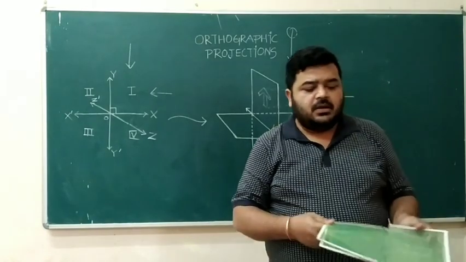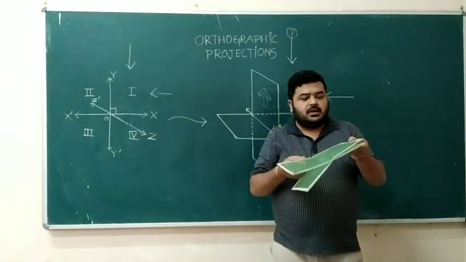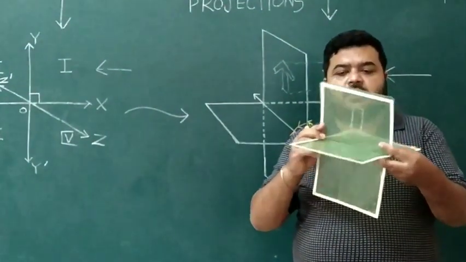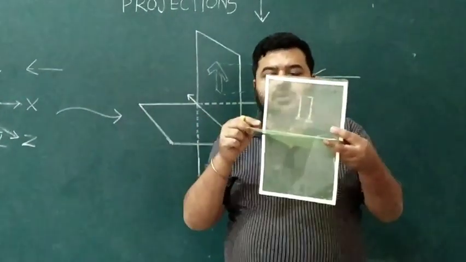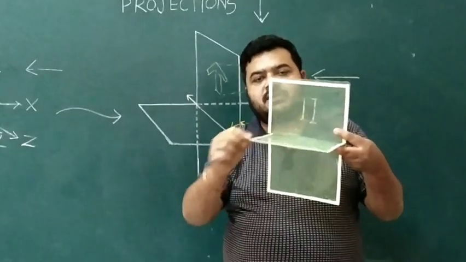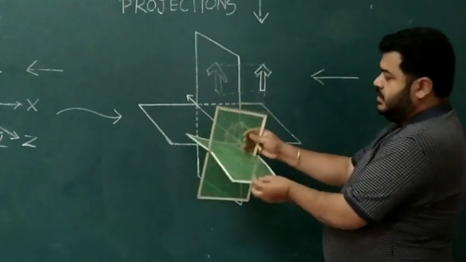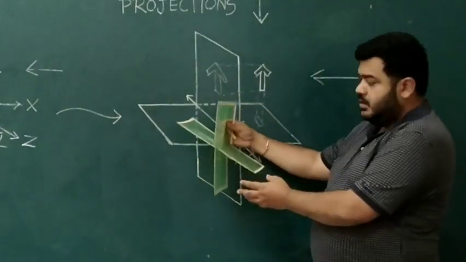Suppose I have this model of the plane. So you have the plane, you have the x-axis, the y-axis, and the z-axis towards you. This is similar to this object, you are seeing it like this.